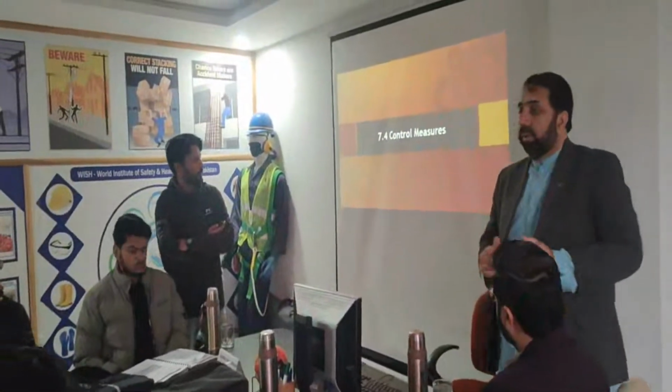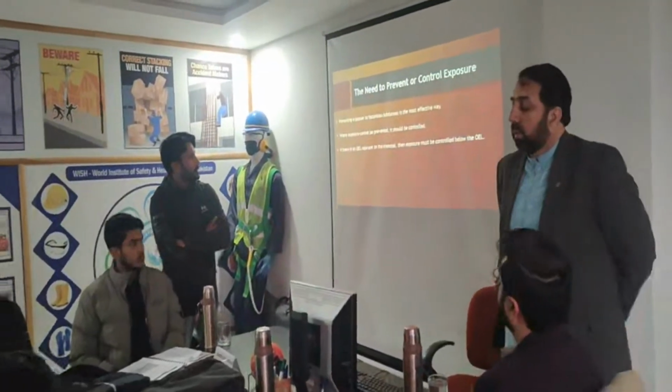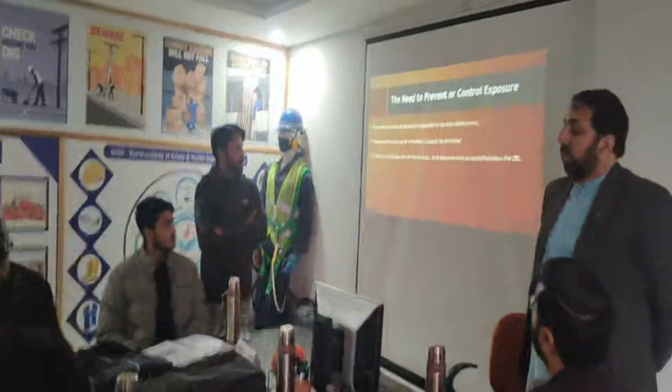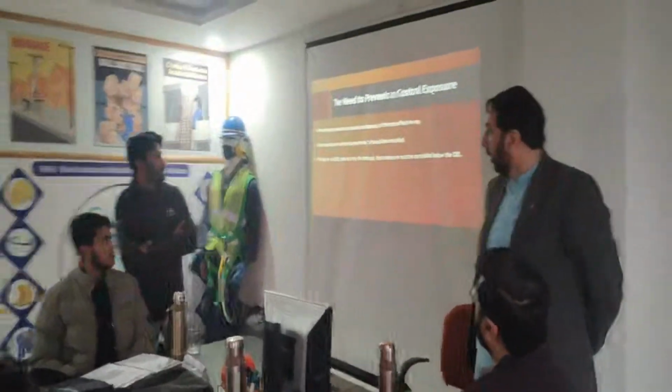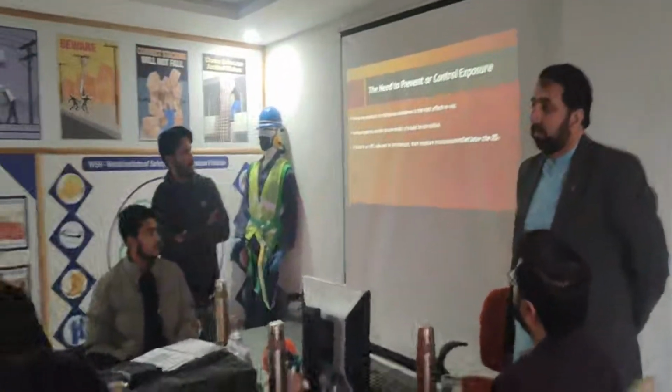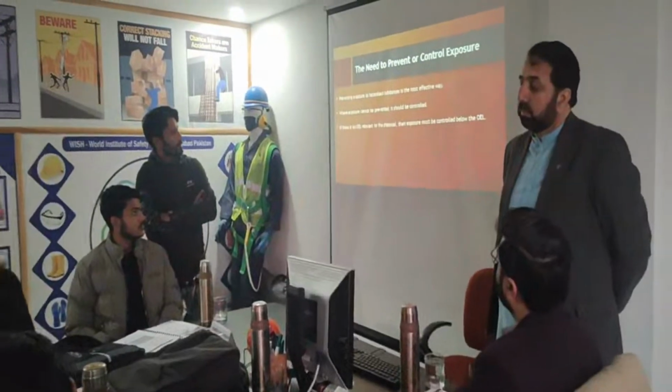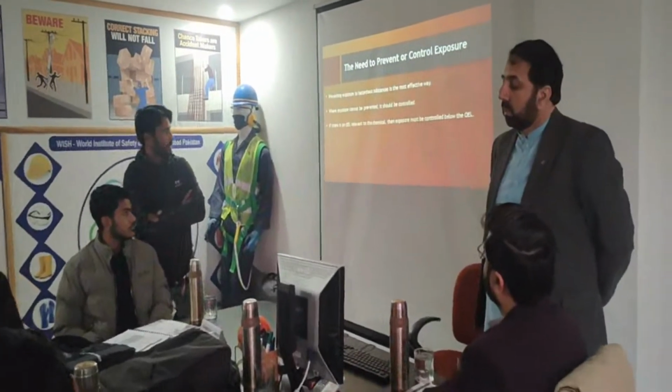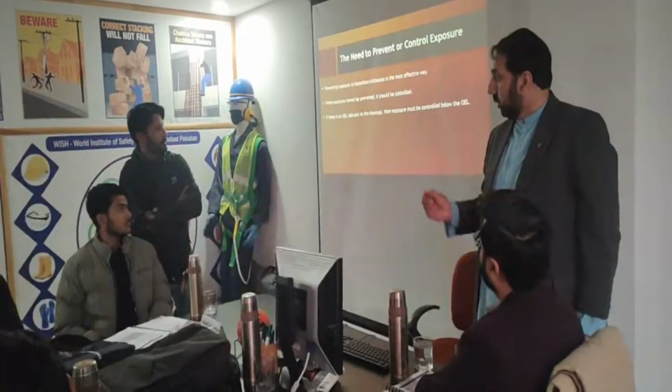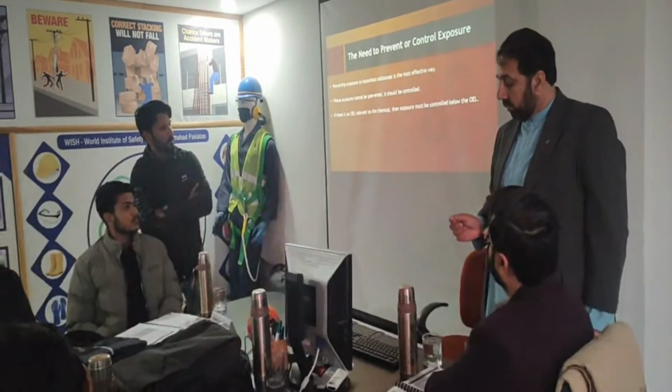7.4, control measures. Important slide. The need to prevent or control exposure. Preventing exposure to hazardous substances is the most effective way. Where exposure cannot be prevented, it should be controlled. If there is an OEL relevant to the chemical, then exposure must be controlled below the OEL.